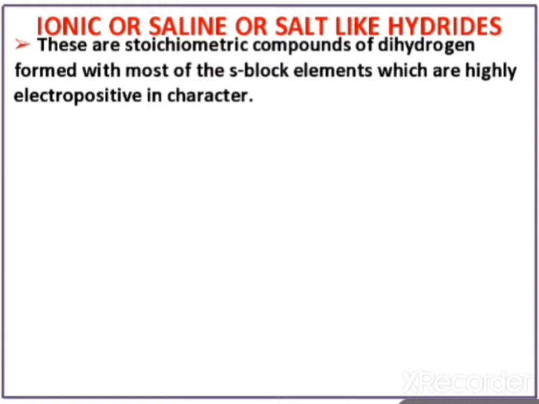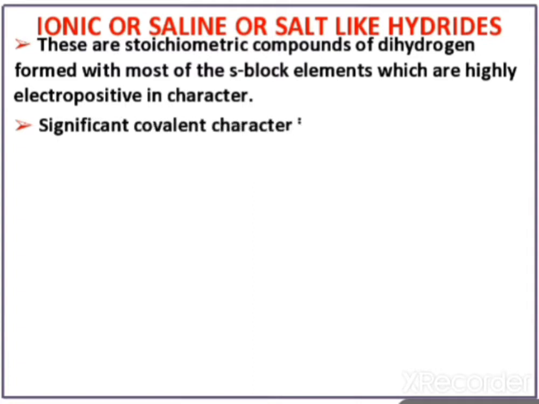So the valencies are fixed. Stoichiometric means the elements react with each other according to their valency, so the ratio is fixed and according to valency. So the s block elements react with hydrogen to form ionic hydrides, and these are highly electropositive in character.